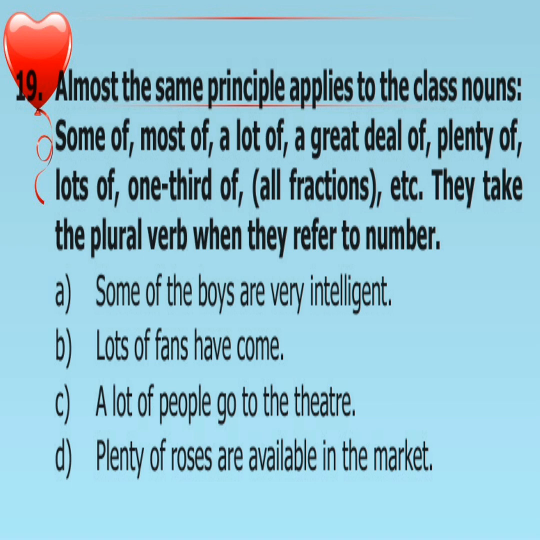Some of the boys, here some of came, so the verb is plural, are very intelligent. Lots of fans have come. Lots of is there, plural, so we are writing have come. A lot of people go to the theater. A lot of came, so there is go, not goes.